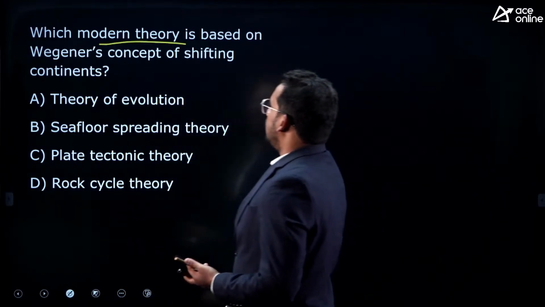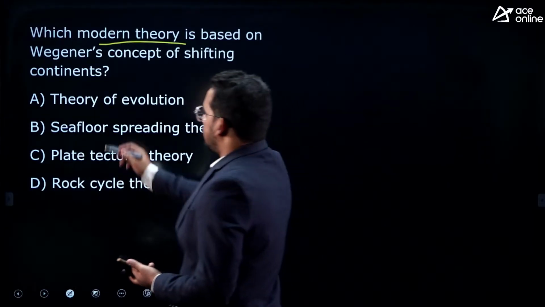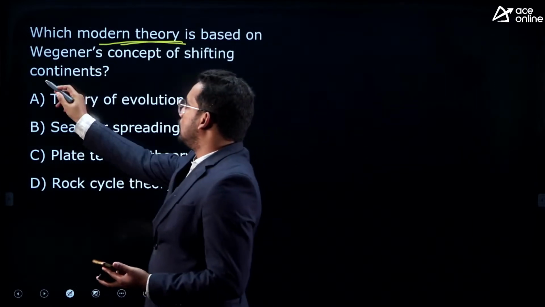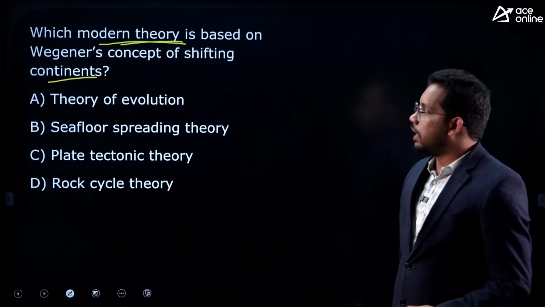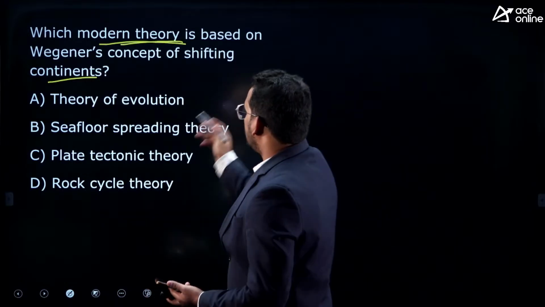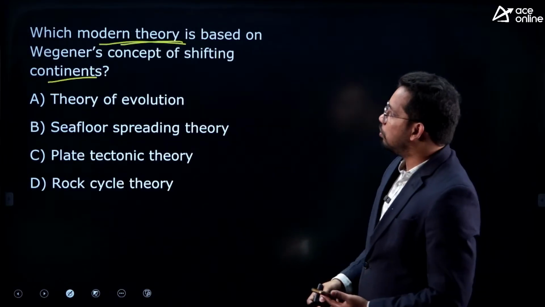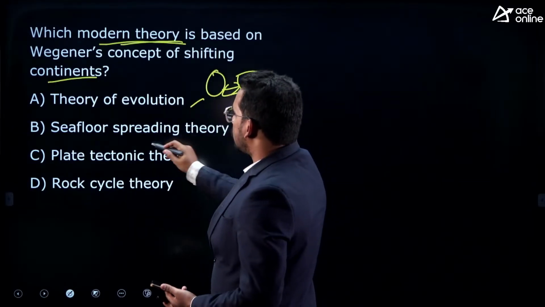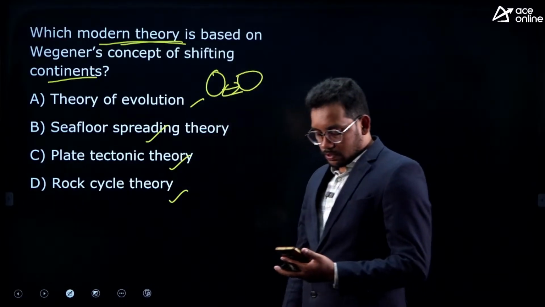Which modern theory is based on, this is a tricky question. This was asked in the CAPF exam. Which modern theory is based on Wegener's concept of shifting continents? So continents have moved, right? Based on Wegener's proposition, that is continental drift theory, how the continents have shifted away from each other. Theory of evolution, sea floor spreading theory, plate tectonic theory, rock cycle theory. What is the answer?